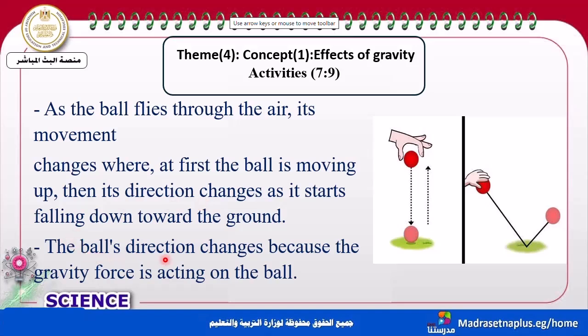So the ball's direction changed. Why? Because the gravity force is acting on it. So what changed the direction? The gravity force on the object.